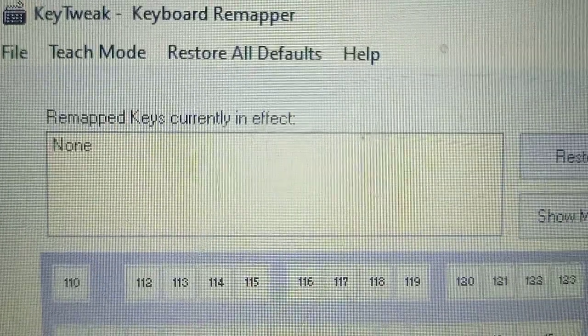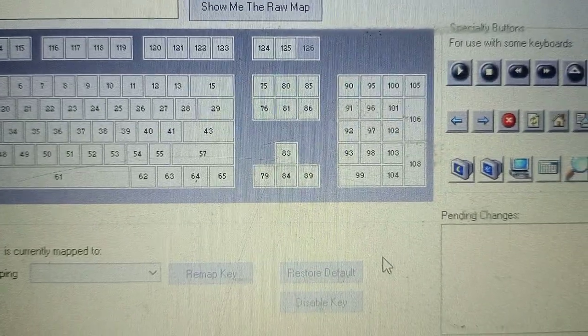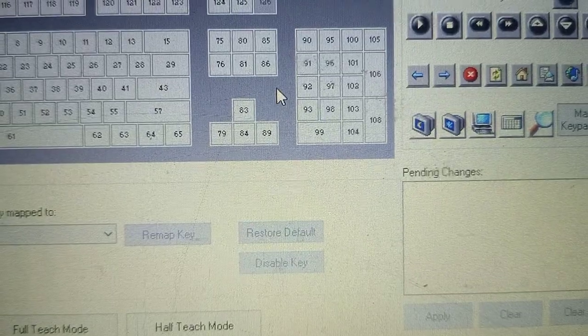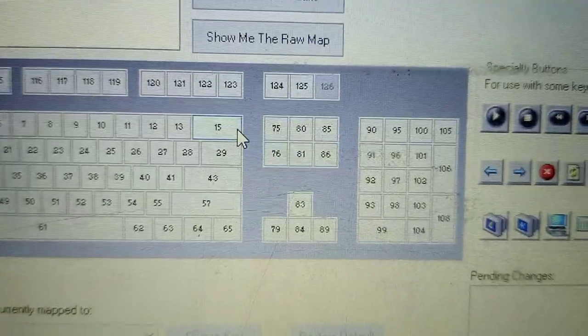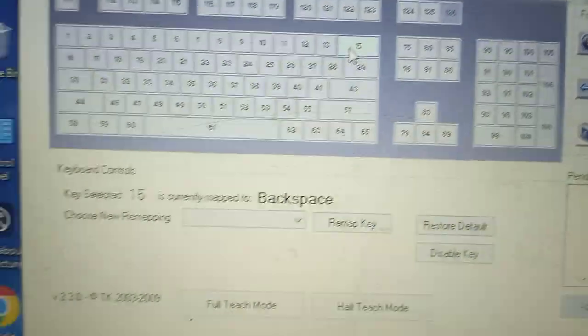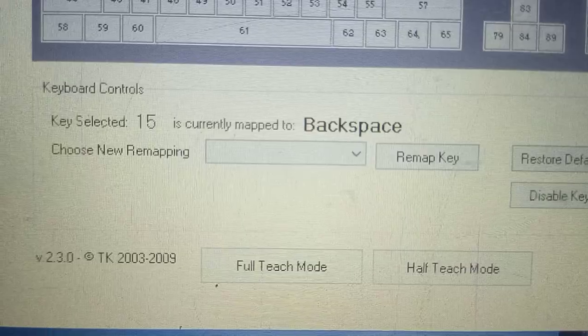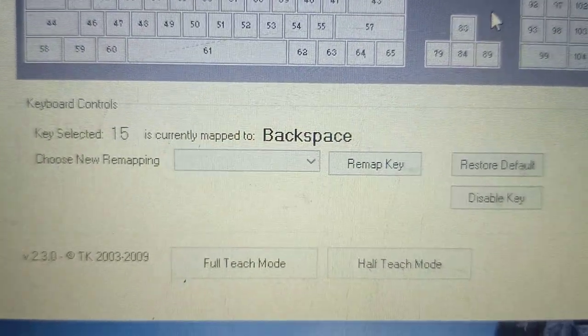So you can see, currently no key has been disabled, and now let's check which key is the backspace. We will press it, but it is short, so it will not show. So we have to look from here. So I think this is the backspace key. Okay, the key selected is at number 15, and this selected key is backspace.